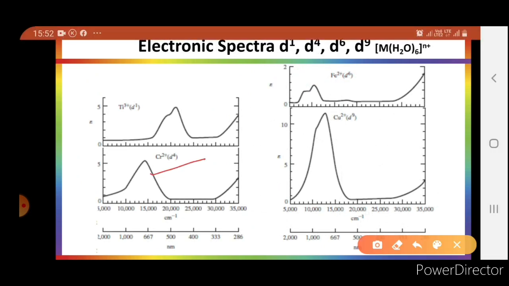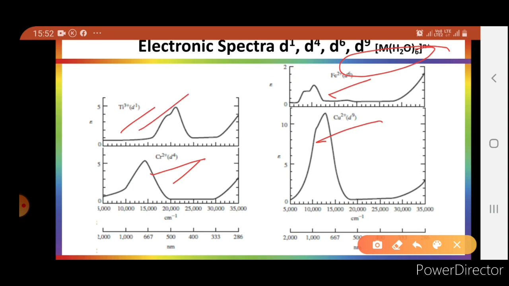So this is for d4 chromium 2+, and this is for d9 copper 2+. All four spectra are of aqueous complexes, M(H2O)6 type complexes, meaning Cu(H2O)6 2+, Cr(H2O)6 2+, Fe(H2O)6 2+ and Ti(H2O)6 3+. In all these spectra there is one absorption, one transition.